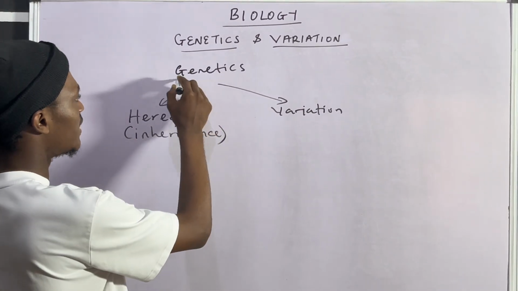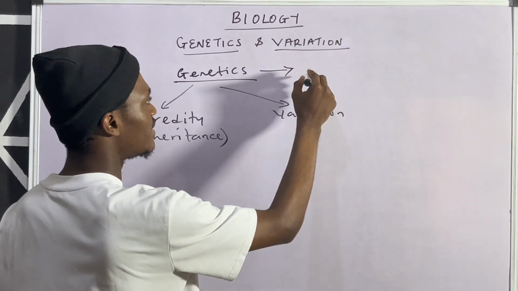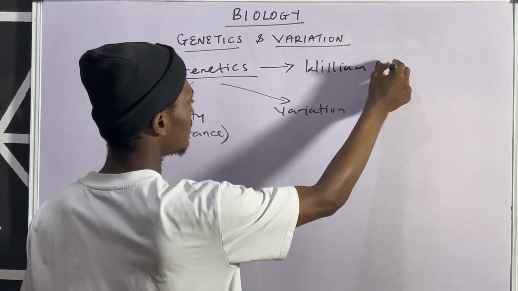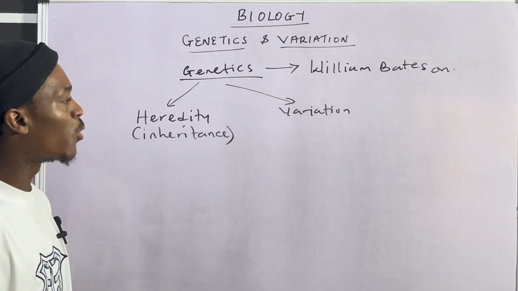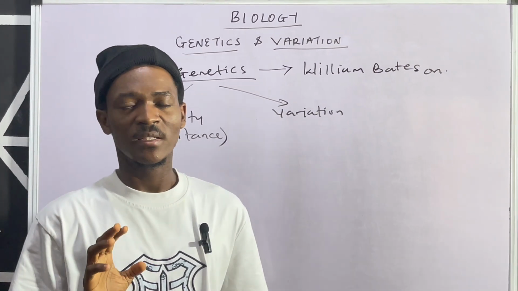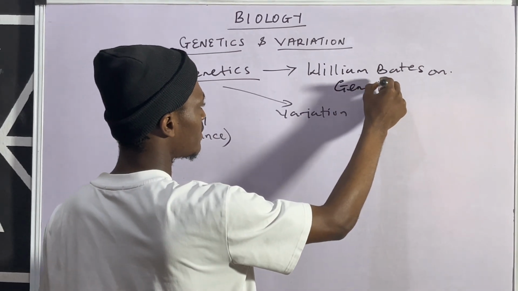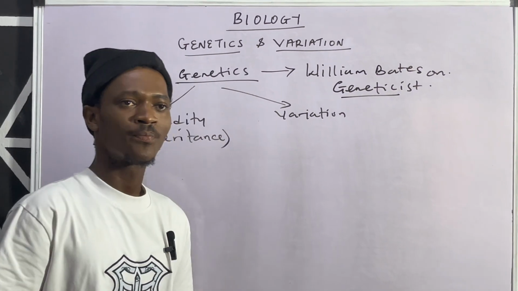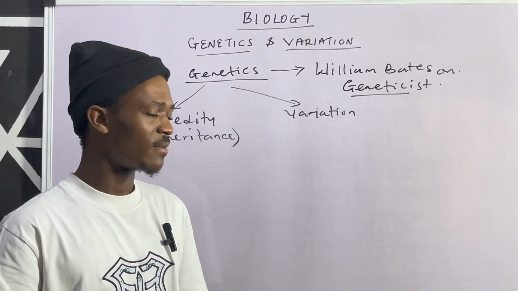Now, considering genetics, the word genetics was coined by a scientist named William Bateson. William Bateson was the scientist that coined the word genetics. And one that studies genetics or majors in the study of genetics is known as a geneticist. All right. So let's see some important terms that are associated with the word genetics.